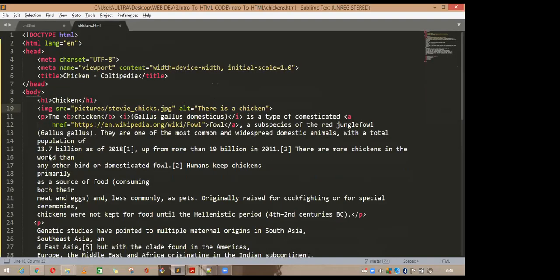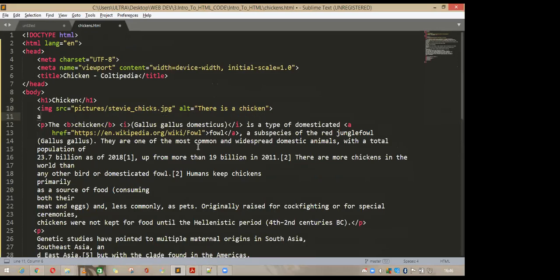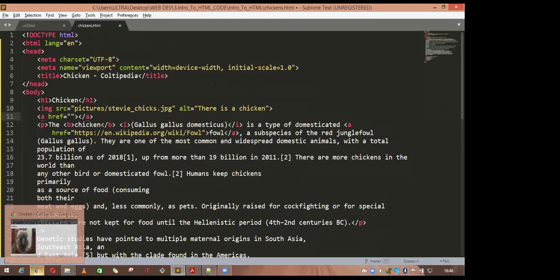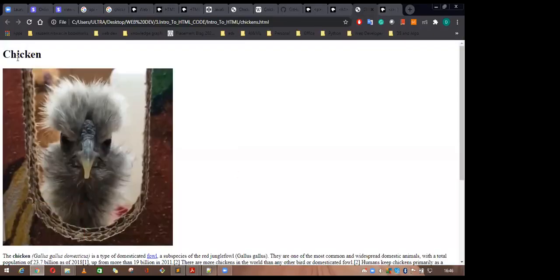For making a link of any web page, you have to use the A tag. Suppose you are using the A tag, hit the tab. It wants a hyperreference. So href is hyperreference. You go there and take the hyperreference of anything.